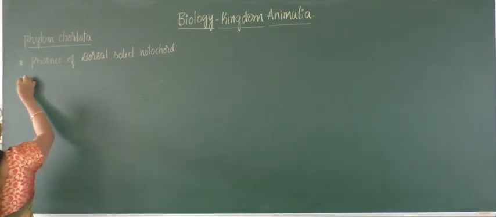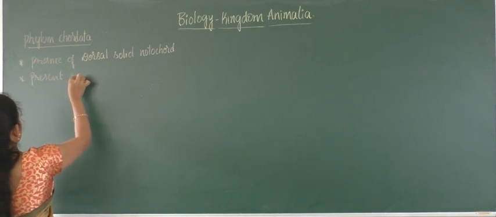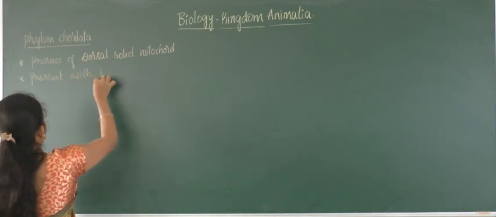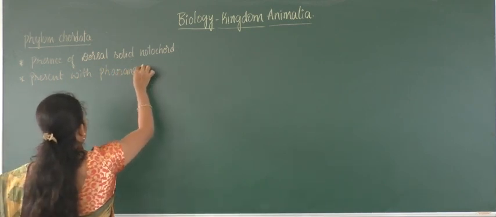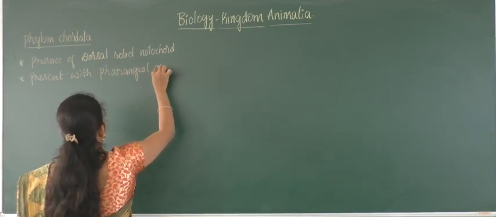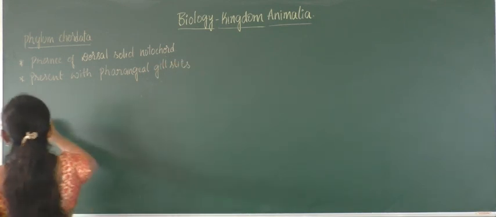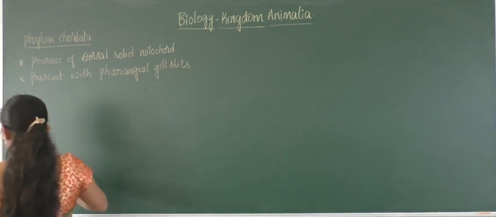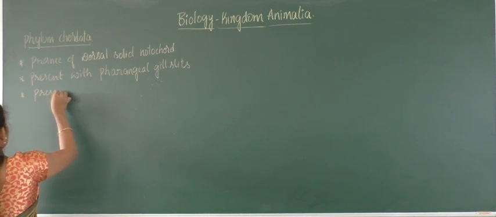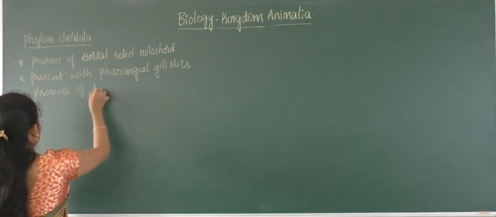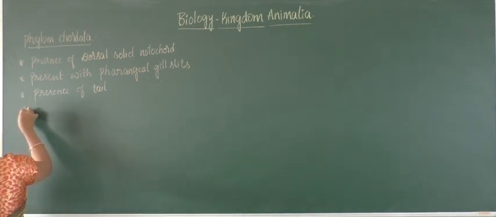Next, they are present with pharyngeal gill slits. Fourth property, they possess a tail. So, presence of tail. It can be lost at any time in different stages of development.